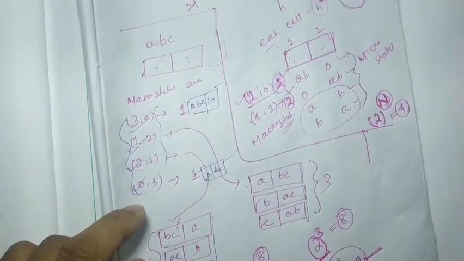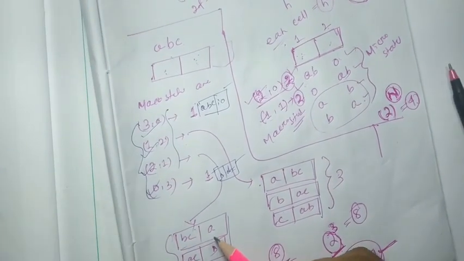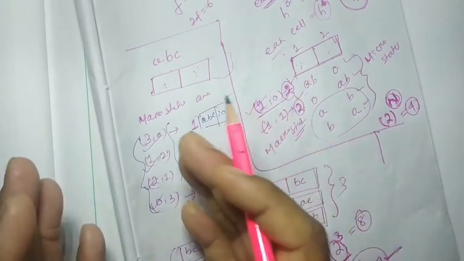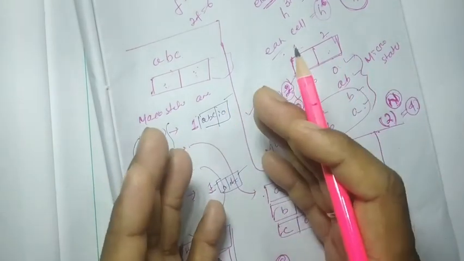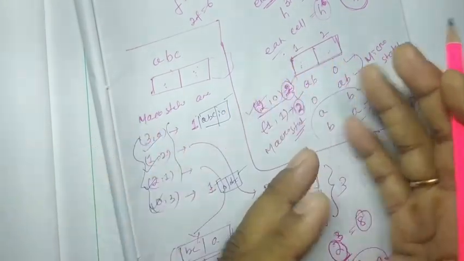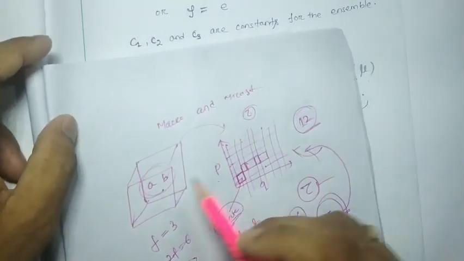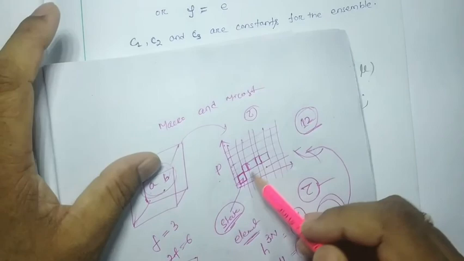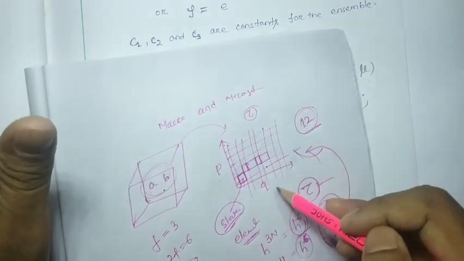Okay, so for different arrangements, the property of the system is going to change. Likewise, if two particles are going to be arranged, there are so many states.